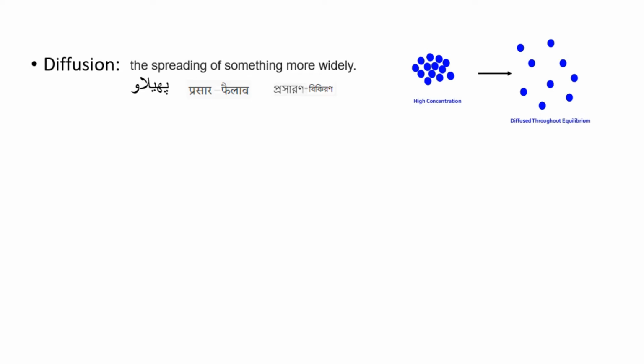And from this diagram you can see that here there is a more concentration of elements, so they'll try to move away or diffuse away in different directions. So these are the diffused elements. You can also have an idea: if you have a perfume bottle and you open the cap and leave it as it is, then you know that the fragrance will spread all over. So it will spread from the high concentration area to low concentration area or no concentration area. So this is diffusion.